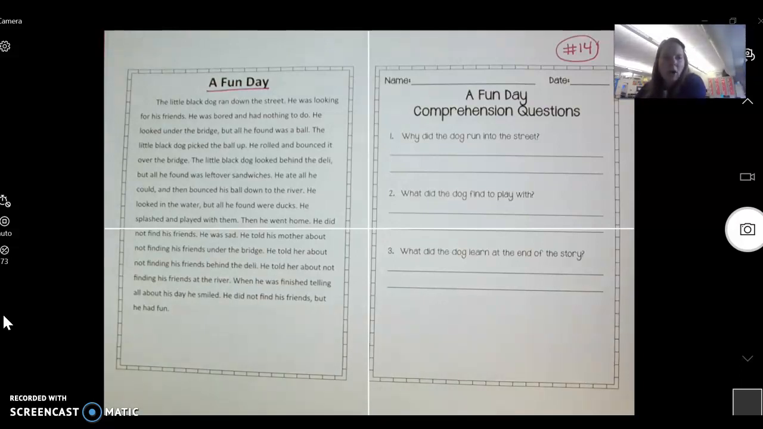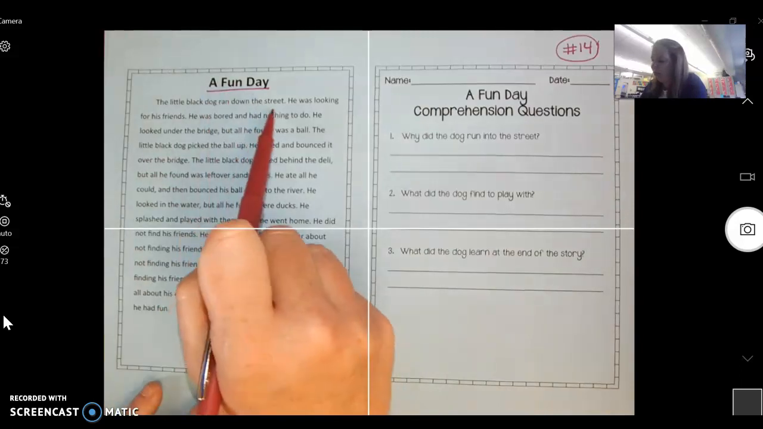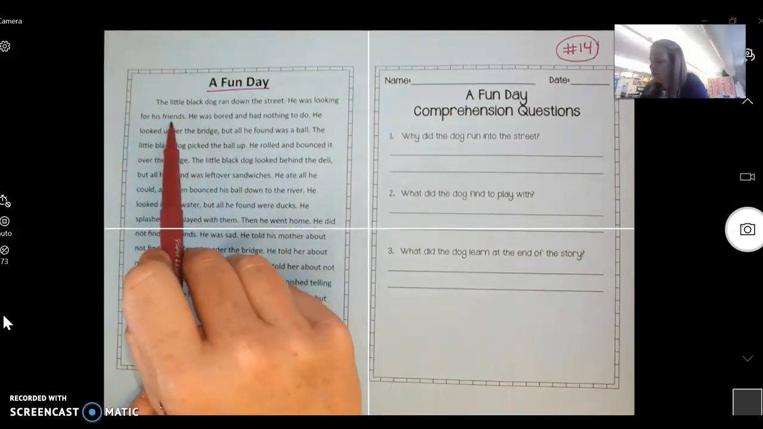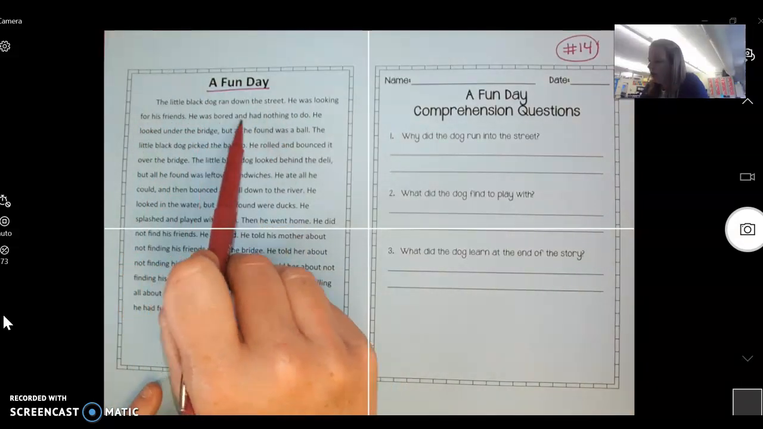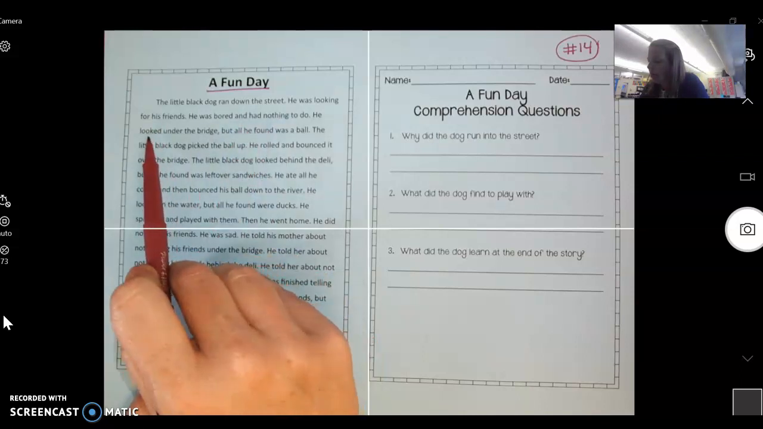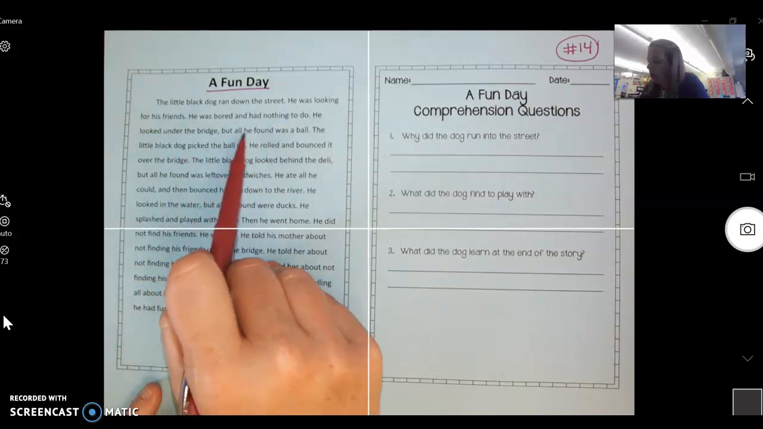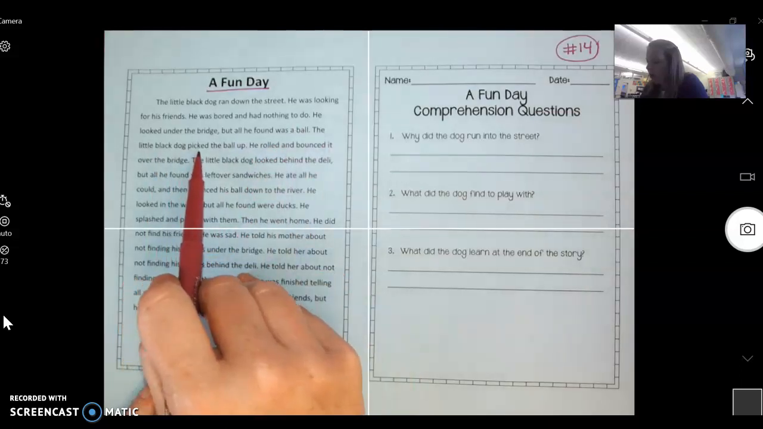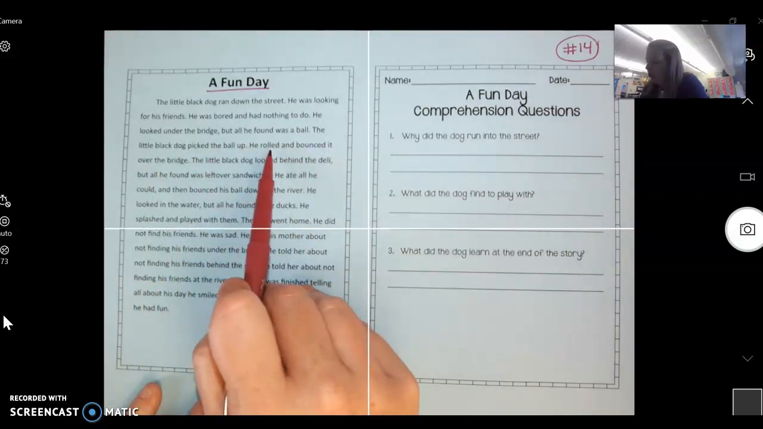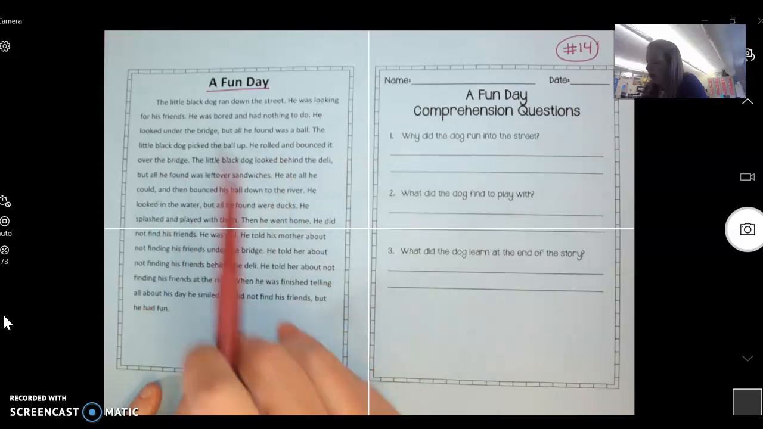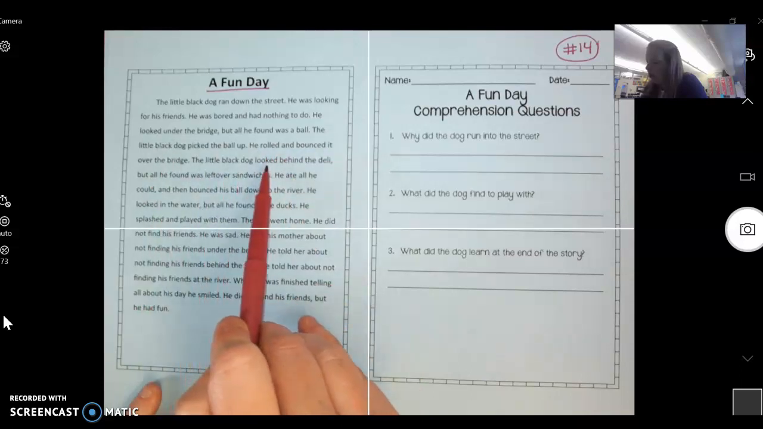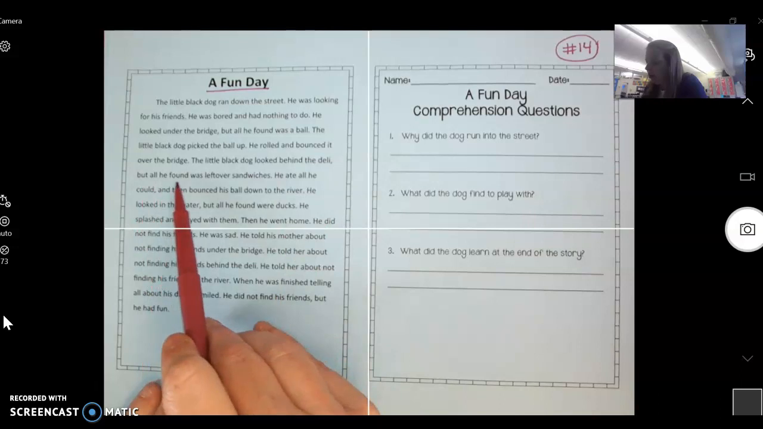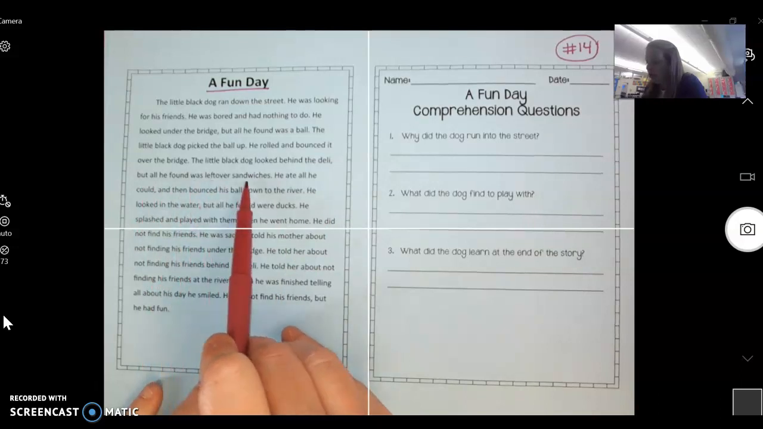The little black dog ran down the street. He was looking for his friends. He was bored and had nothing to do. He looked under the bridge, but all he found was a ball. The little black dog picked the ball up. He rolled and bounced it over the bridge. The little black dog looked behind the deli, but all he found was leftover sandwiches.